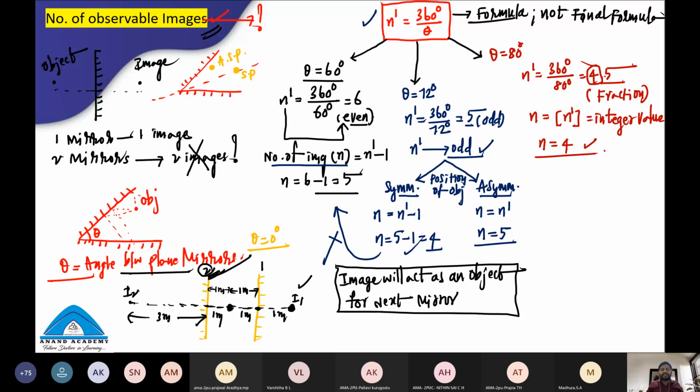How many number of images will be formed? You are in the middle of them, right? How many number of images will be formed? Several, infinite number of images will be formed.